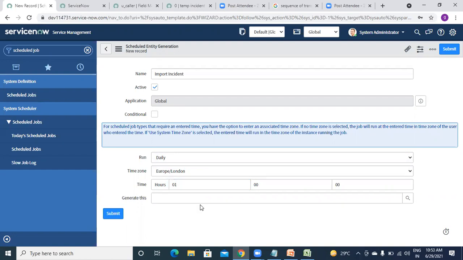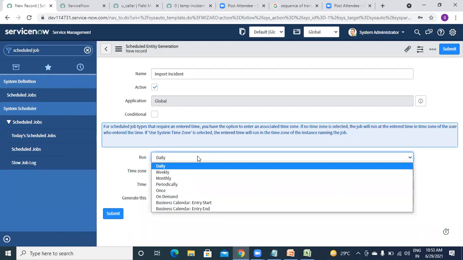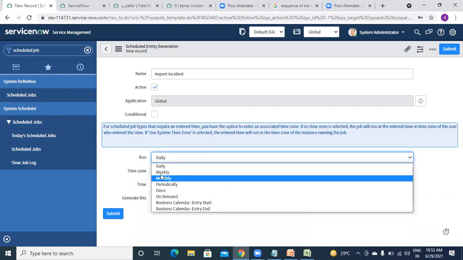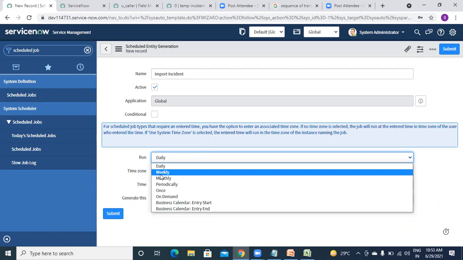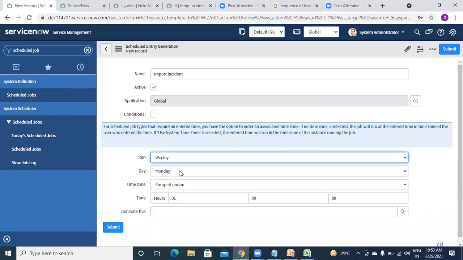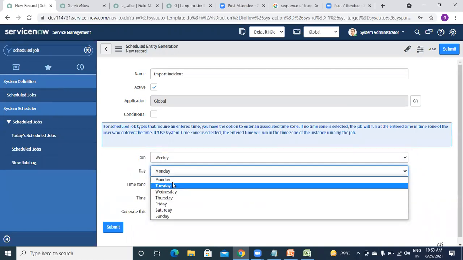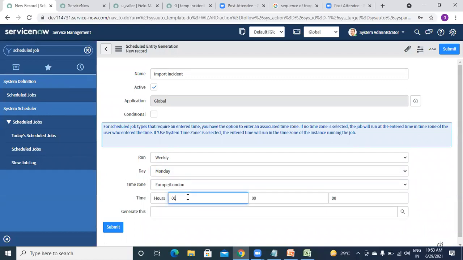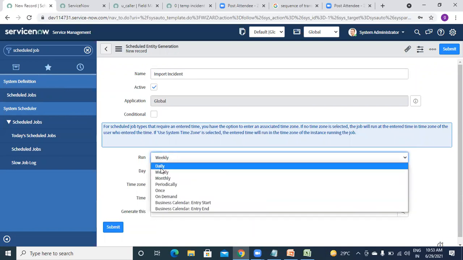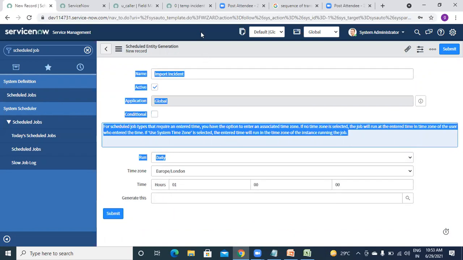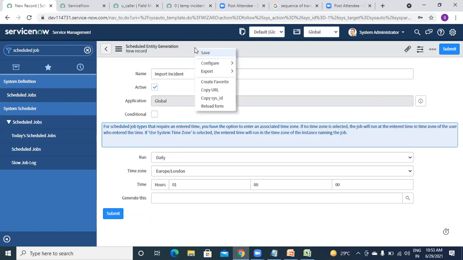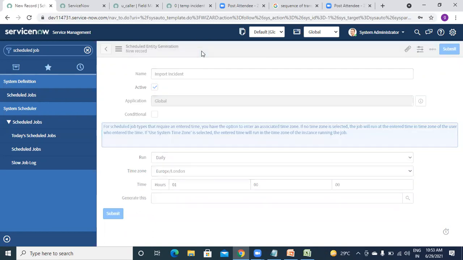In the same way I can set, like, I want to import only on a weekly basis. So weekly, and which day of the week? If I choose Monday, then at which time on Monday. So you can schedule something like this, and let's try to save this.